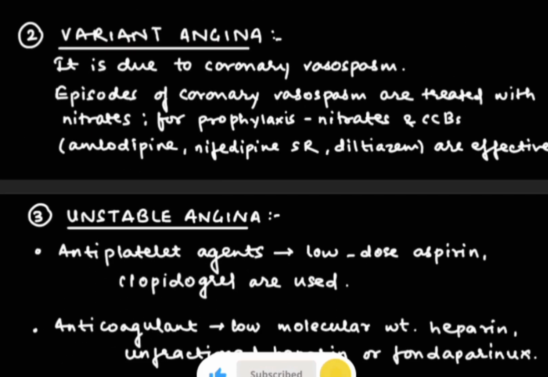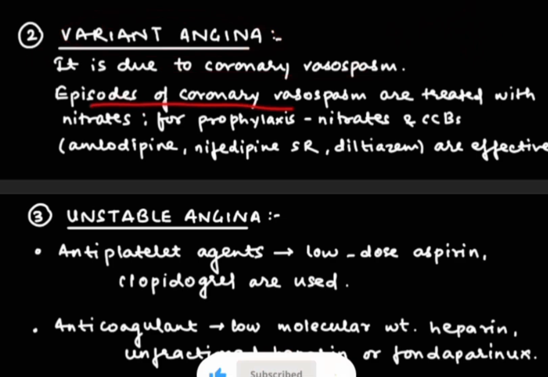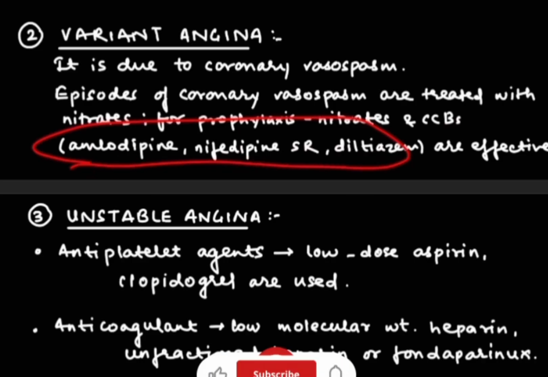Now we are going to see variant angina. Basically angina has 3 types, that is stable, unstable and variant. Variant angina is due to coronary vasospasm, and the episodes of coronary vasospasm are treated with nitrates. For prophylaxis we use nitrates and CCBs, that is calcium channel blockers, such as amlodipine, nifedipine or diltiazem. These are the most effective drugs which are used for variant angina.